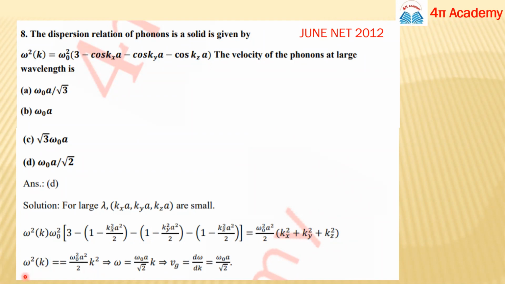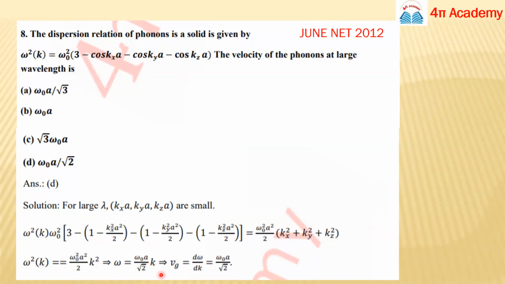So now our omega is in terms of k. If you want to calculate the velocity of your phonon, you should have the value of omega in terms of k, so that you can calculate. Okay, so your omega will be omega naught a upon root 2 k.